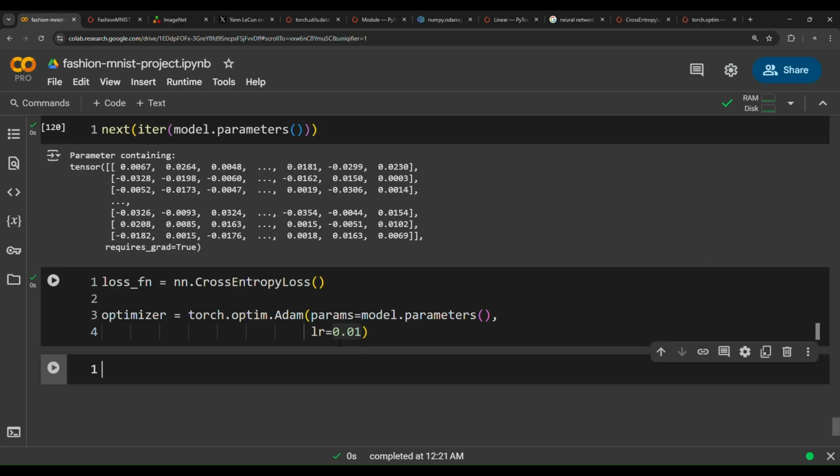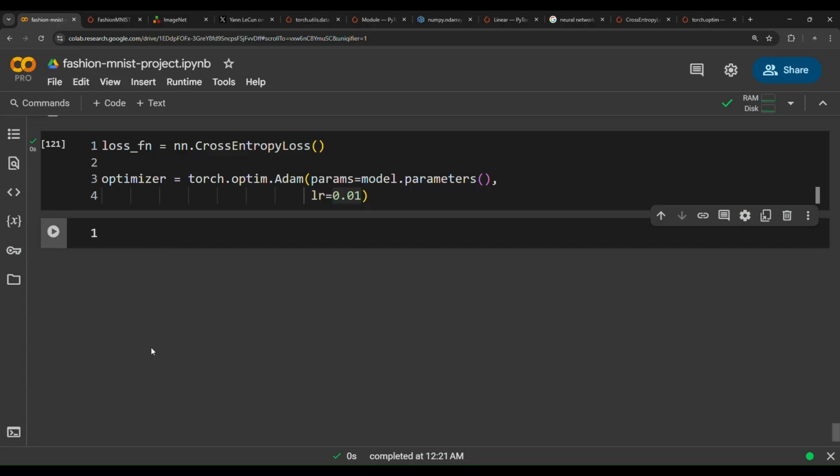Now we have set up the optimizer and the loss function. We need to create a function that acts as our evaluation metric. So define evaluation metric, but I'm going to name it accuracy. We're going to use accuracy. Why are we going to use accuracy? This is an important question. Well, if you have a balanced dataset, it's useful to use accuracy, or it's recommended to use accuracy.